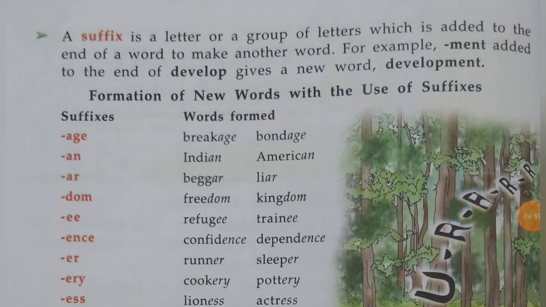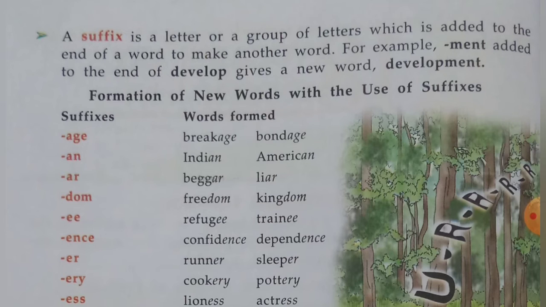Now we will learn about suffix. A suffix is a letter or a group of letters which is added to the end of words to make another word. For example, ment added to the end of develop gives a new word development. Ment is called suffix. Formation of new words with the use of suffix.